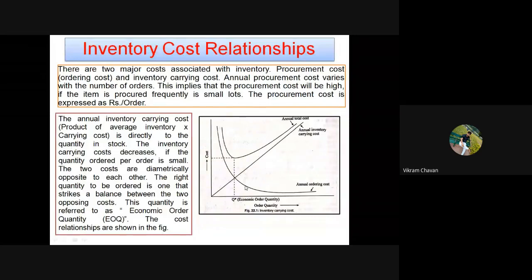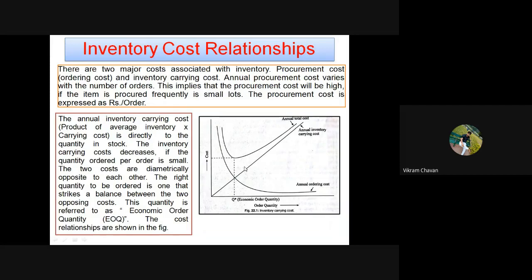So the combination of these two costs is nothing but the total inventory cost, that is, the annual total cost associated with the inventory. It is the combination of the annual inventory carrying cost and the annual ordering cost. So in this graph, you can see that this upper curve is for the annual total cost, which is the combination of the annual inventory carrying cost and the annual ordering cost.